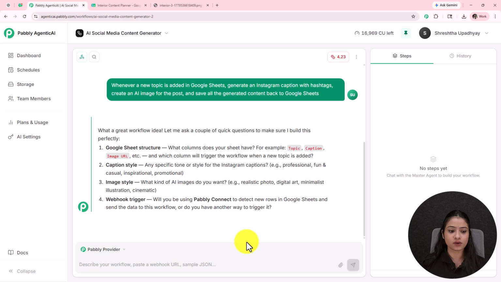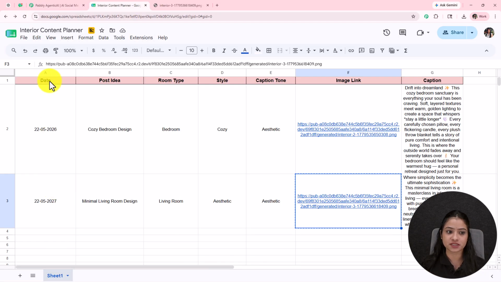So it is asking me about the Google Sheet structure: what columns do you have in your Google Sheet? For example, the topic, caption, image, etc. So basically it is asking me some details. It is asking for the columns of my Google Sheets. So you can see I have multiple columns in my Google Sheets: date, post idea, room type, style, caption, tone. These will be the details that I am going to fill in, and for columns F and E, AI is going to generate the output and enter the details over here.